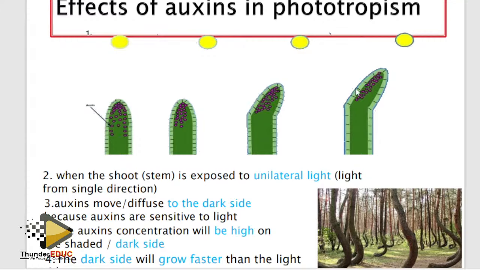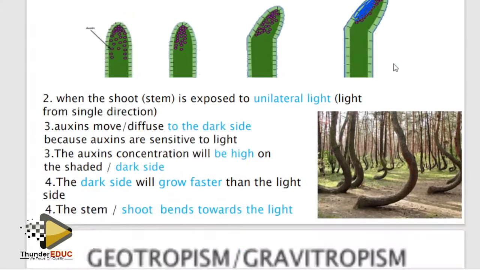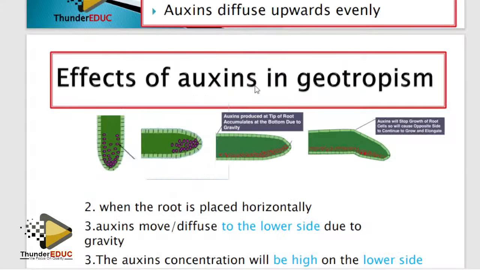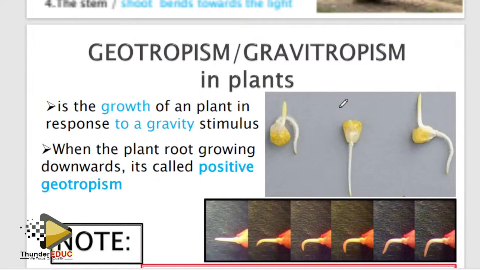So where there is a high concentration of auxins, there will be faster growth in a shoot, while in roots, where there is a high concentration of auxin, there will be slow growth. So if I bring something like this and say that there's too much auxin here, and ask you, is this a shoot or a root? It's a root. Why? Because the high concentration of auxin is growing slower, so it means that it's a root. You understand? Yeah. So please identify that.